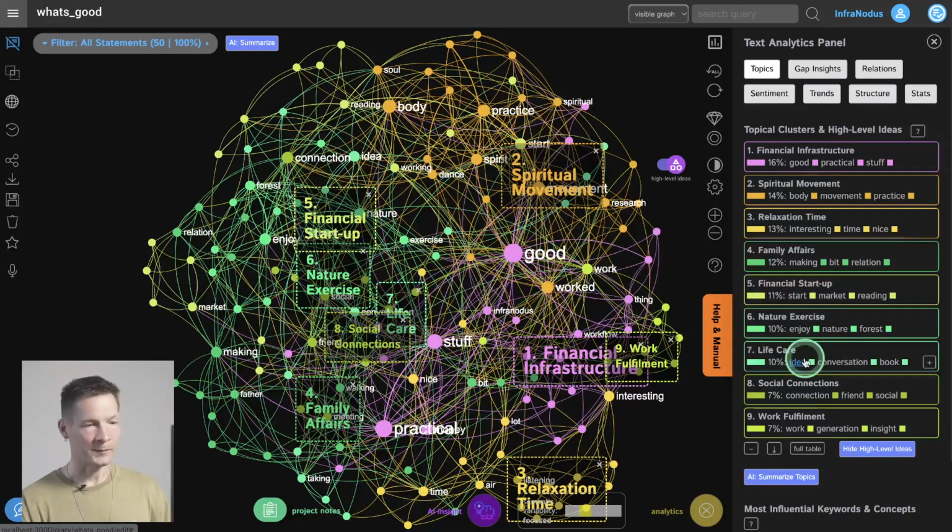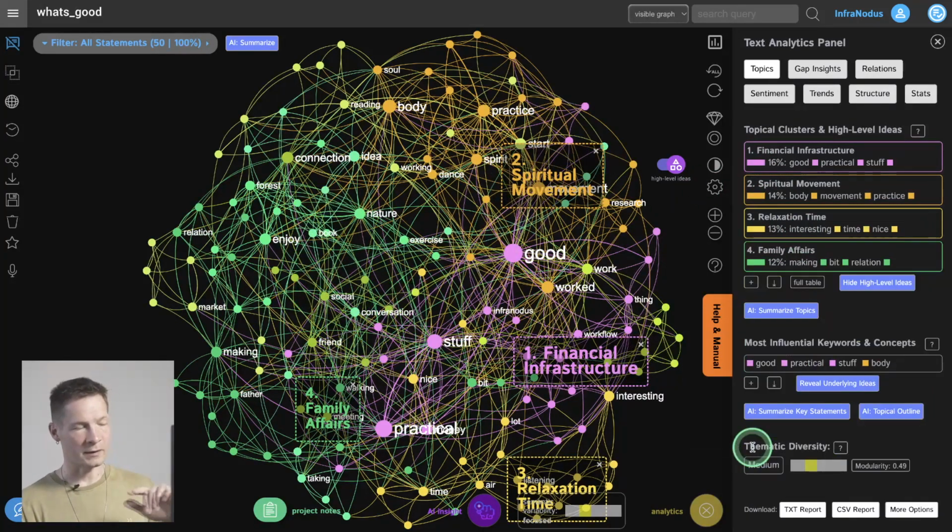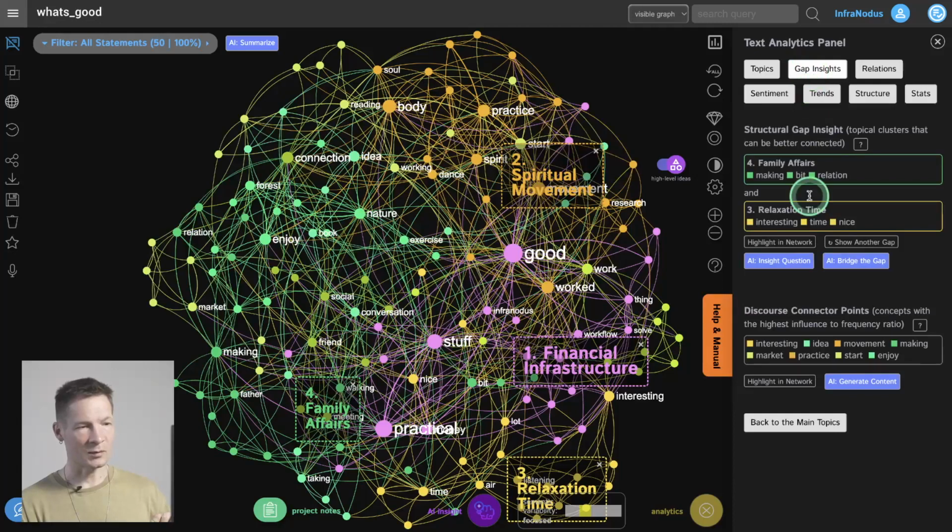Then there are other stuff here. If you watch the other longer video, you will see other workflows that you can use to explore this graph. Then you also have gap insights, which is pretty interesting because it shows you what things you've been thinking about in the positive context, but you didn't connect.